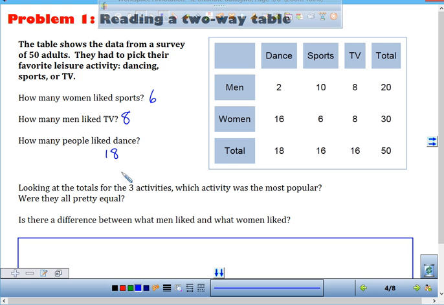Looking at the totals for the 3 activities, which activity is the most popular? Why? It has 2 more people that enjoyed that rather than the other 2 activities. Okay? So dance. And then the second part of that question says, were they all pretty equal?